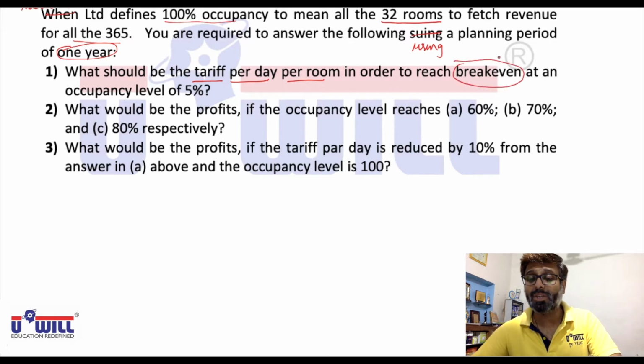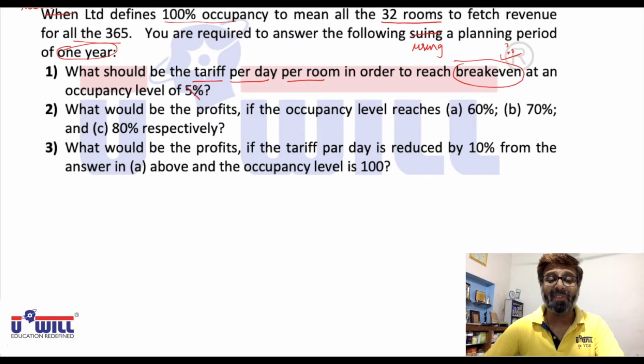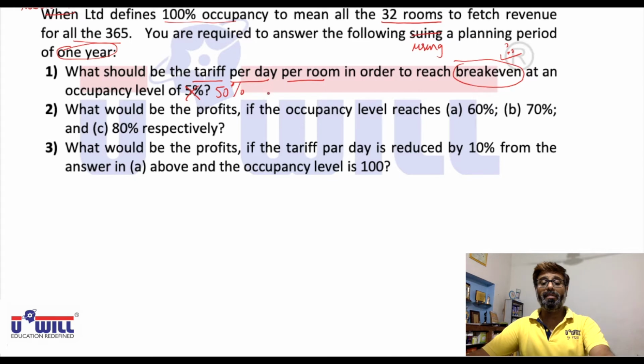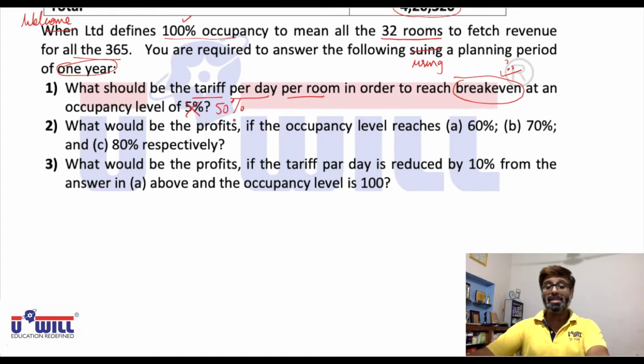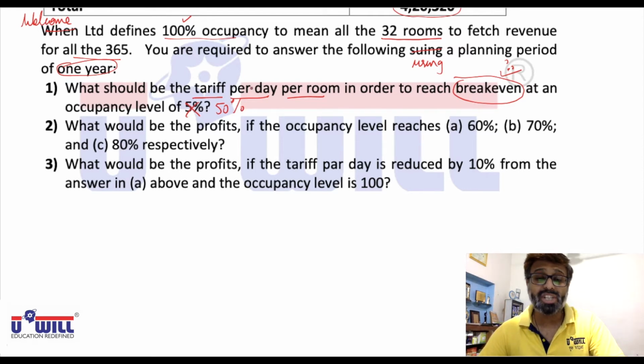As I said, this is a question on break even. At an occupancy level of, make it 50%, not 5%, make the correction 50%. First question they are asking you, 32 is 50%. 16 rooms are occupied every day for all 365 days in a year, then what amount should be charged per day per room so that we are in a situation of no profit, no loss.